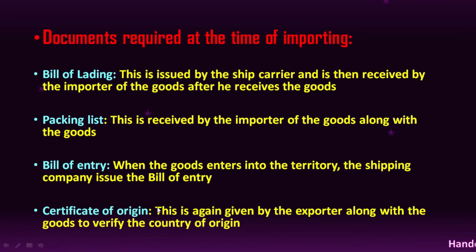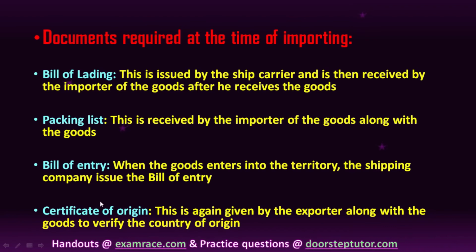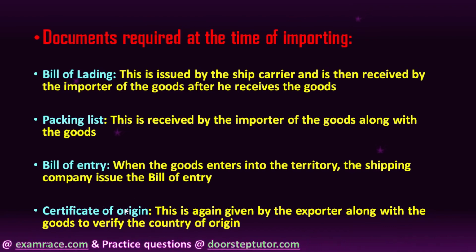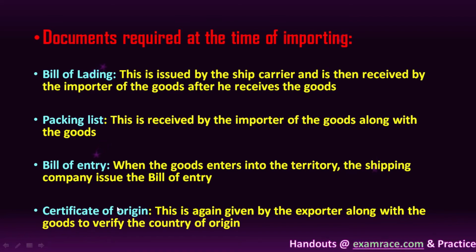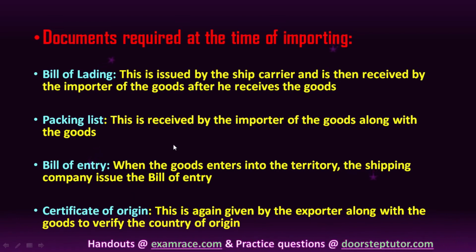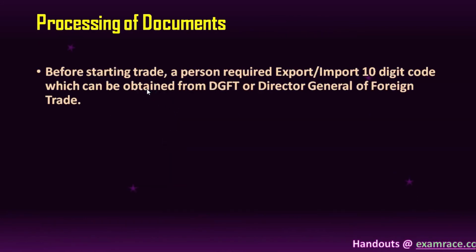Now, certificate of origin. Yes, this is again given by the exporter only along with the goods to verify the country of origin. An importer wants to know whether this good is from that country only where I basically ordered it from, or is it from some other country. So he wants to verify that. Okay, so in order to verify this, he basically should see that certificate of origin which is sent by the exporter again, right?